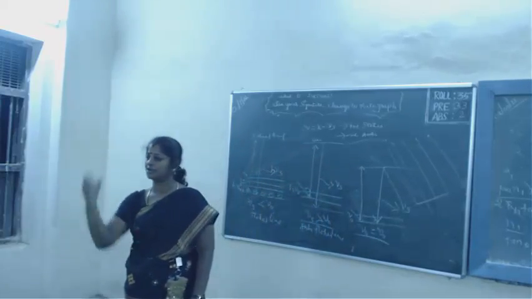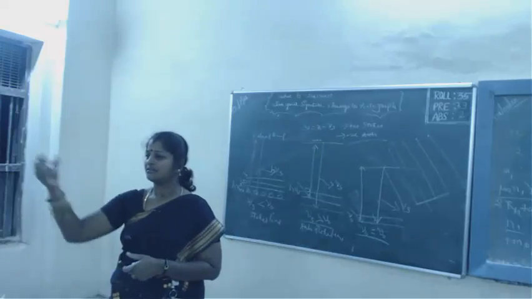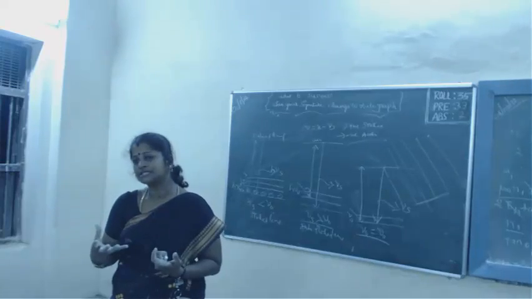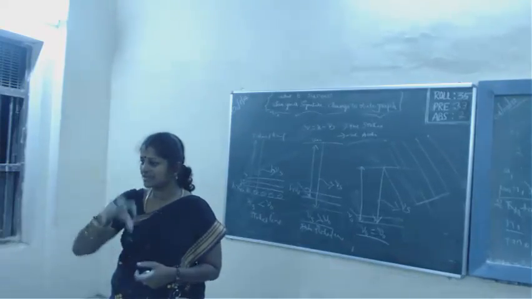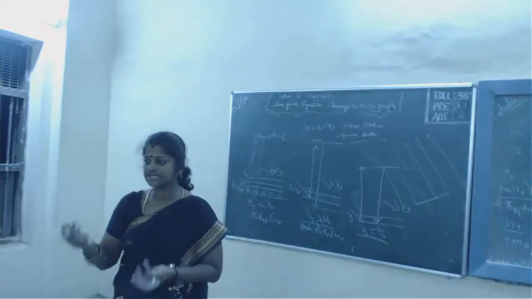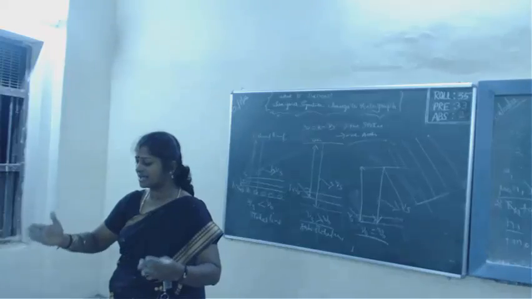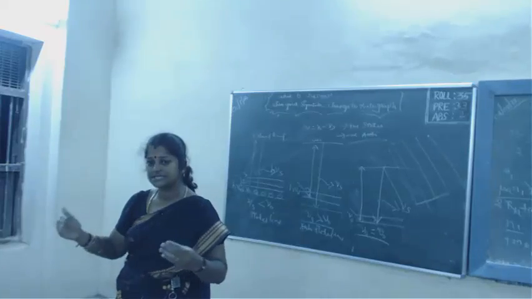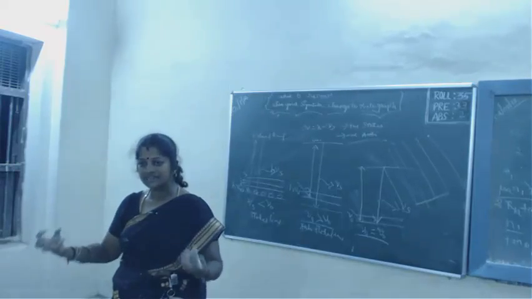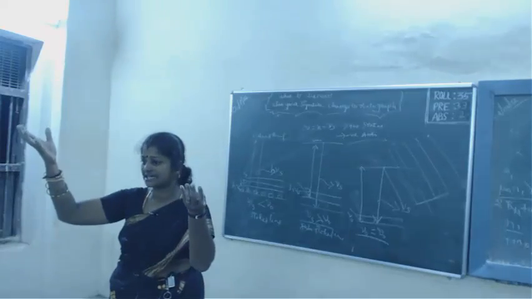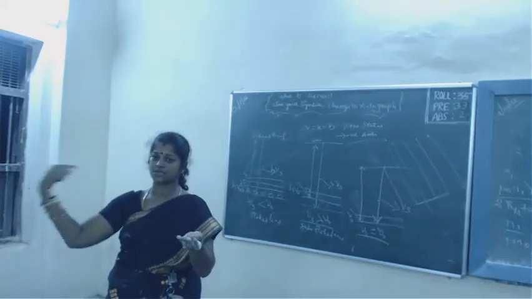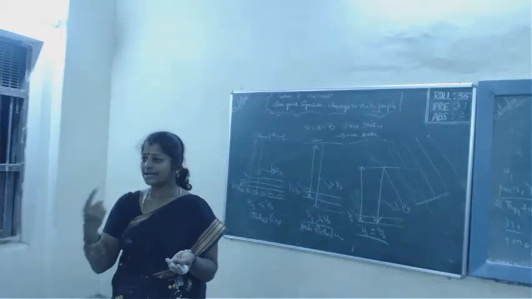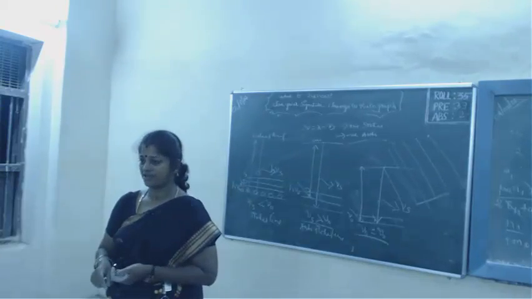What is a wavefront? An example given in your book: when you take a stone and drop it on the surface of water, what do you see? Ripples are formed. The disturbance of the stone is given to the water particles, and they get disturbed. This disturbance travels perpendicular to the stone's movement. The particles which receive the disturbance at the same time get excited at the same time, and they form a ripple. For water it is a ripple; for light it is called a wavefront.